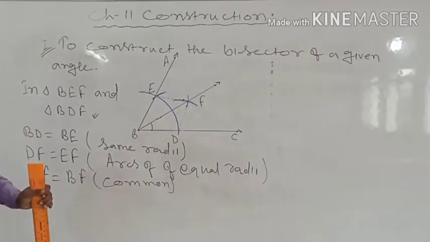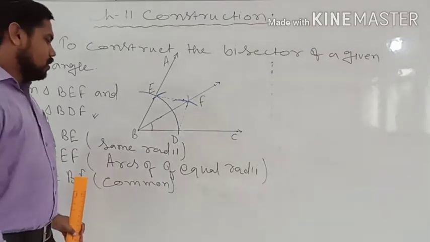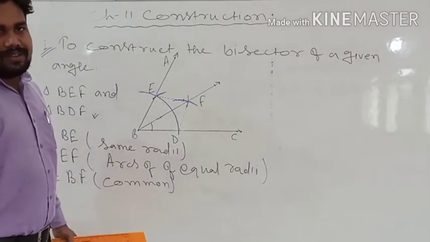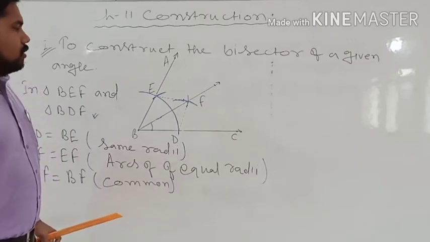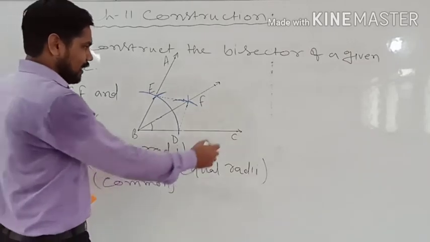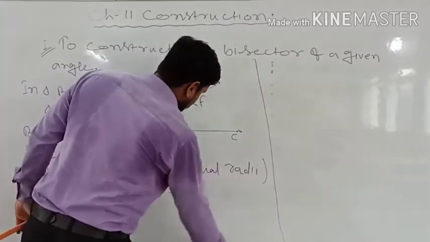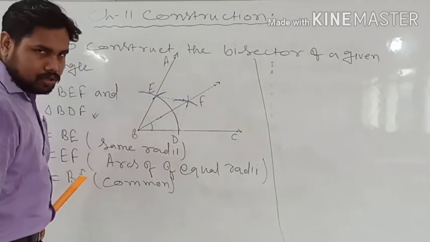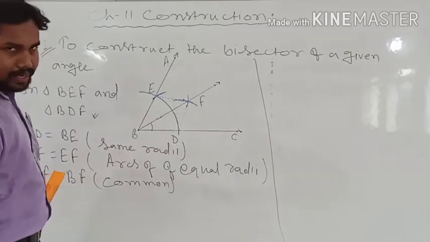So with the help of this you can say, with the side rule or side congruence, that these two triangles are congruent.